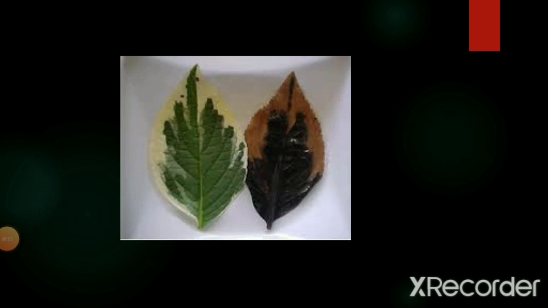The leaves on the right side, you can see, turn blue in color, and this blue color indicates the presence of starch in the leaf. And you can see the part which is yellow in color did not change into blue. So only the green parts have changed to blue.